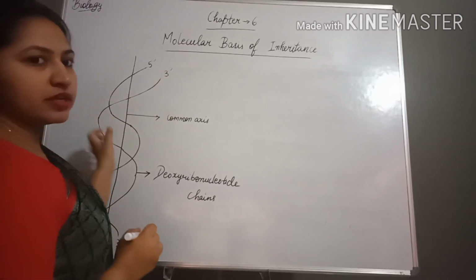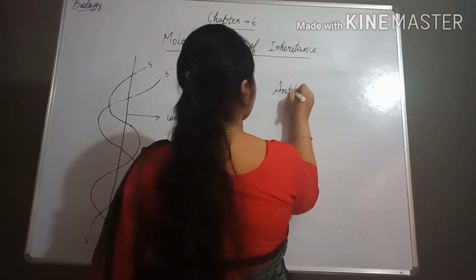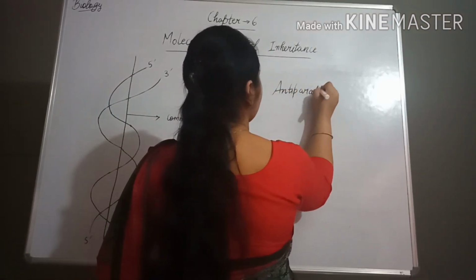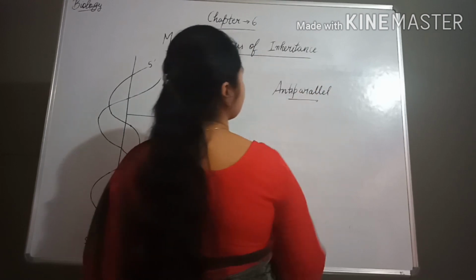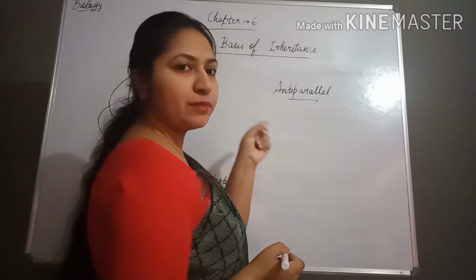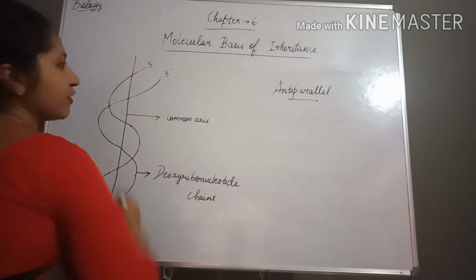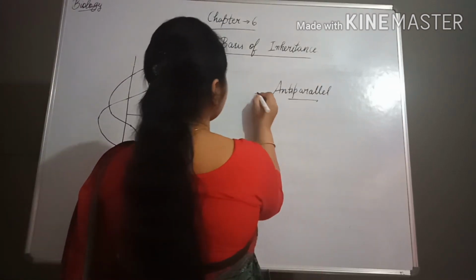So these chains are anti-parallel, they run in anti-parallel direction, means one from 5 prime to 3 prime and the other one from 3 prime to 5 prime.